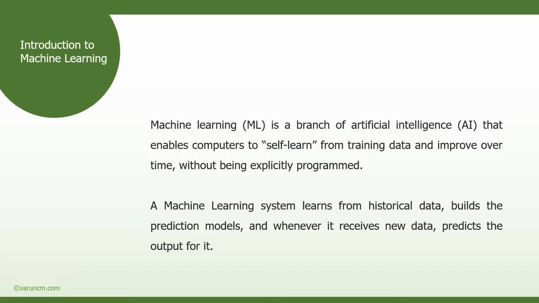So machine learning algorithms are able to detect the patterns in the data and learn from them in order to make their own predictions. This is the important thing that the machine learning algorithm will do.